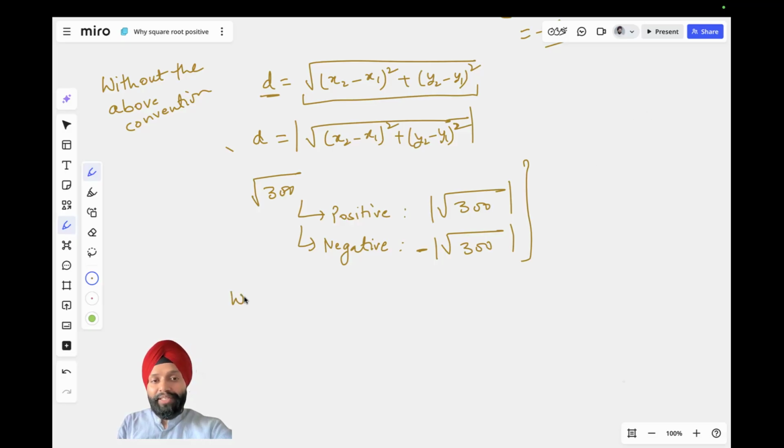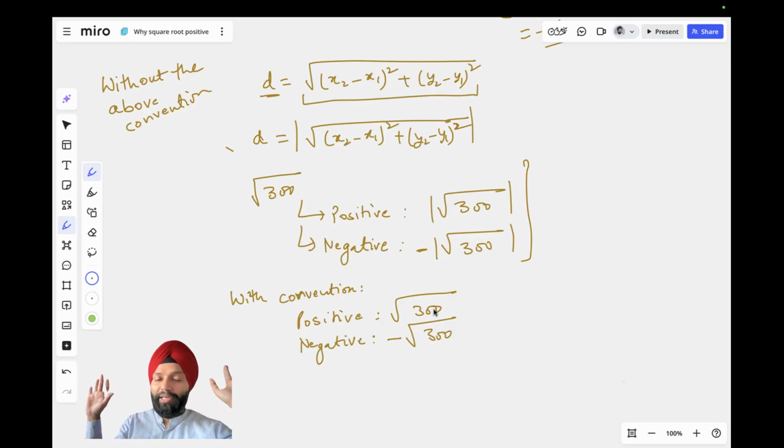Whereas with the convention, if you want to talk about positive, you just write under root 300. That's it, right? Because in this convention, square root is always taken to be positive. So you just write like this. In case of negative, you just write like this. So modulus is completely gone from the picture, right?